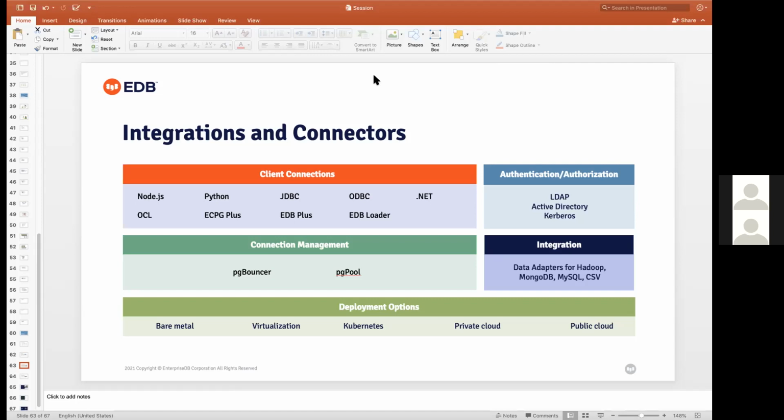Can you share some use cases of mixed workloads, SQL and NoSQL? We have a lot of use cases in the BFSI sector. We have some customers in Bangladesh using PostgreSQL for NoSQL type requirements.